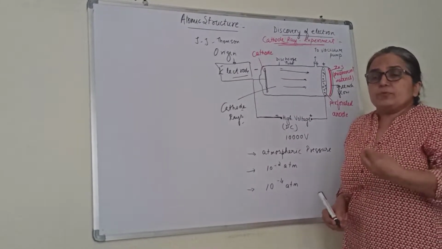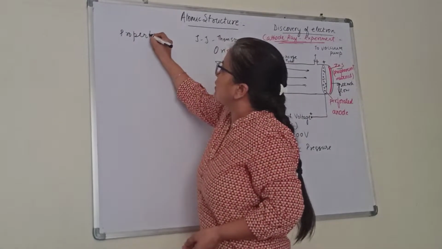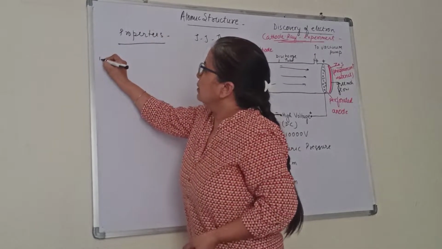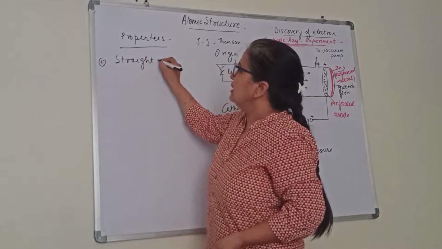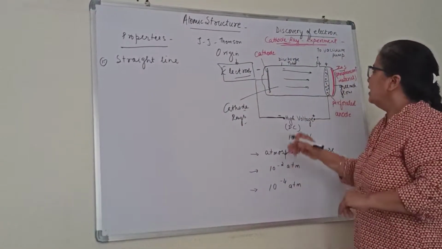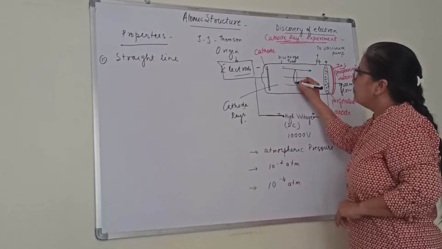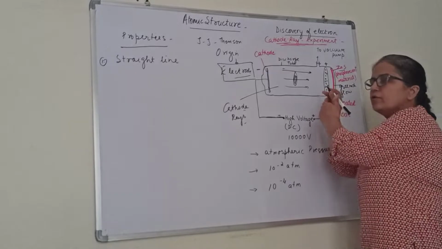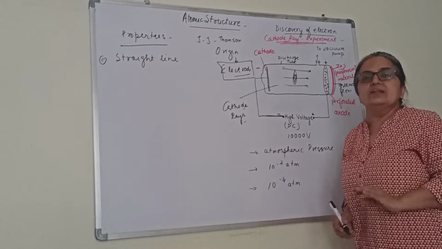Further, there were some properties he studied. A number of properties of the cathode rays were studied. We will see what the properties are. Number one, they were found to be moving in a straight line. How did he come to this conclusion? In the path of these cathode rays, he placed some opaque object. When he placed the opaque object, he could see the shadow of it. So when they are able to cast a shadow, that means the cathode rays are moving in a straight line.